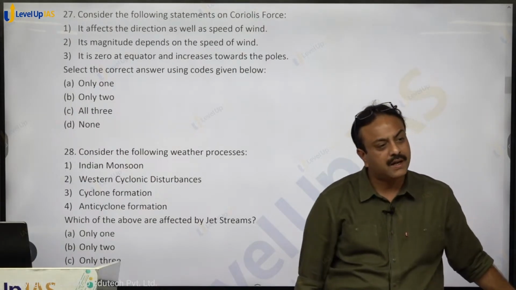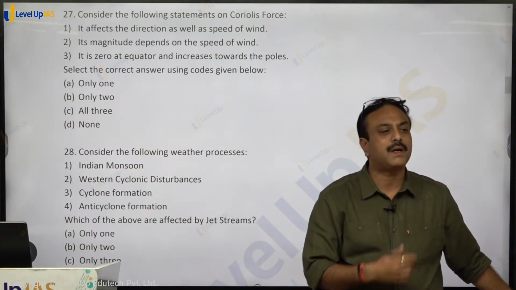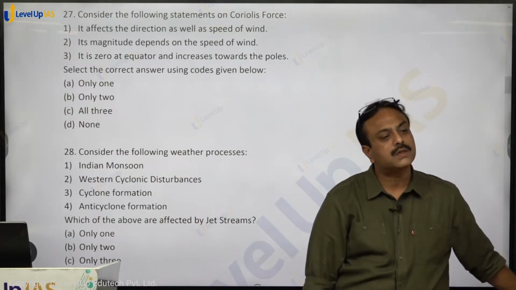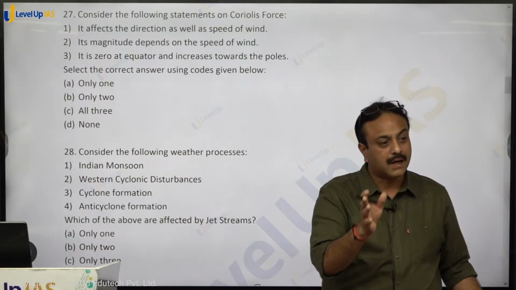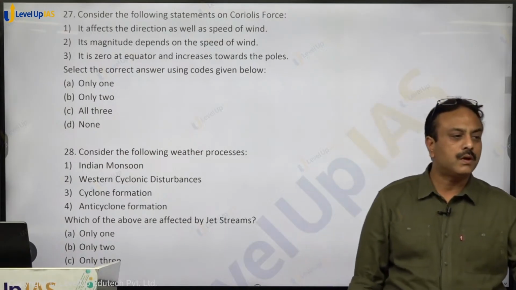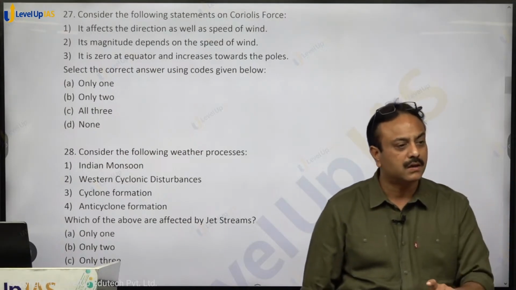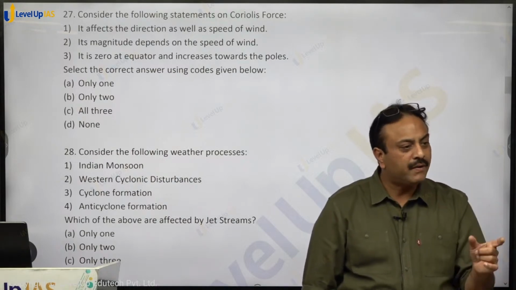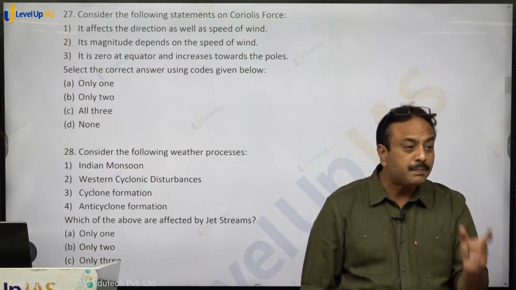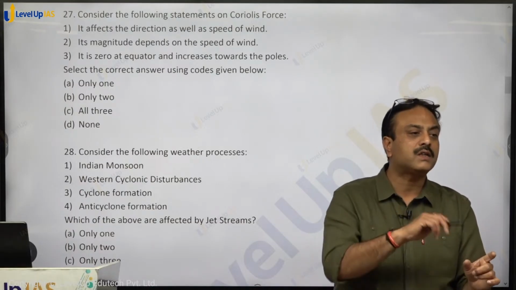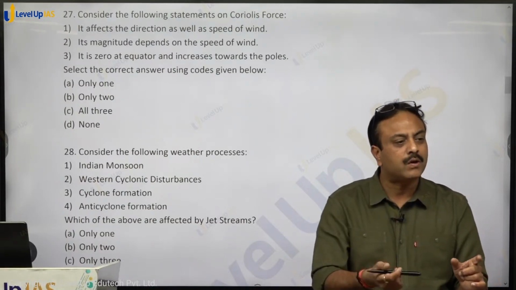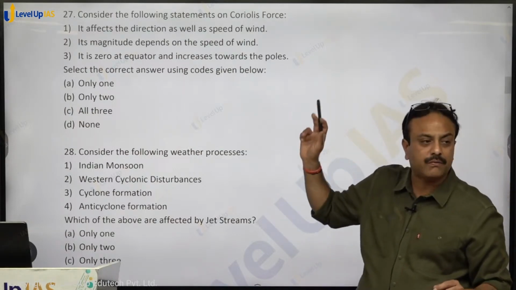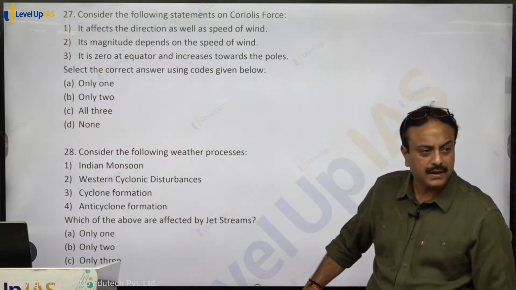If friction is there, speed will reduce. If friction is not there, speed will increase. But speed will not be affected by Coriolis force. Coriolis force only impacts the direction. However, if the speed is more, the magnitude of Coriolis will increase. When speed is less, the magnitude of Coriolis will reduce. So the second statement, its magnitude depends on the speed of wind, is correct, right?